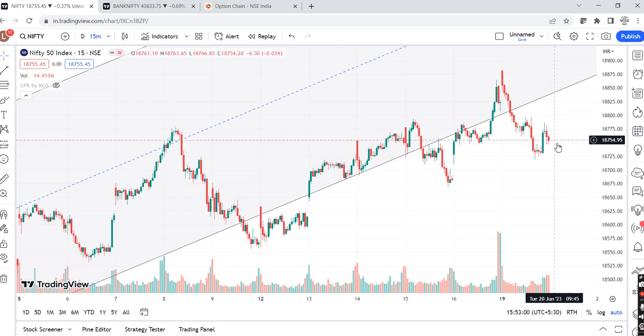So for tomorrow, if we are opening flat, where we closed, closing is at 18,754. If we open flat, then again 18,700 is the support, right? It doesn't matter if it opens flat and it starts going down, right?